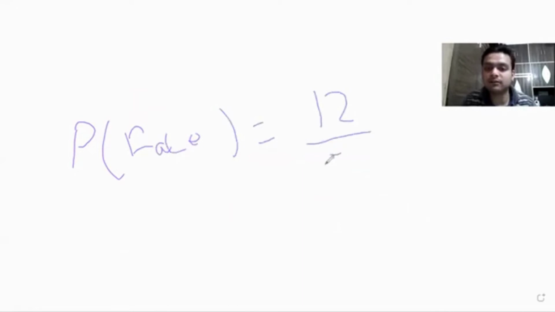Now suppose I ask what is the probability of getting a face card? So how many face cards are there? It is 12 by 52. Do you understand? Yes. Now let me stop sharing my screen and we will now understand various important terms of probability.